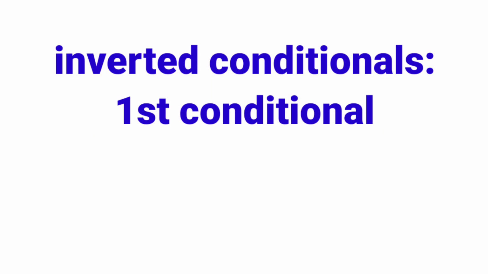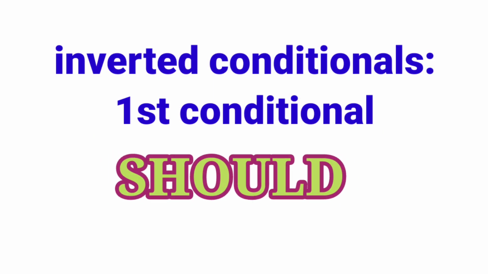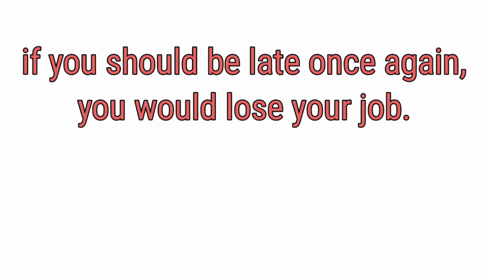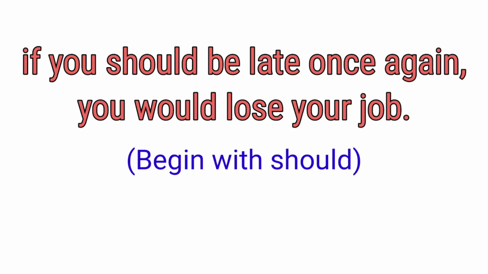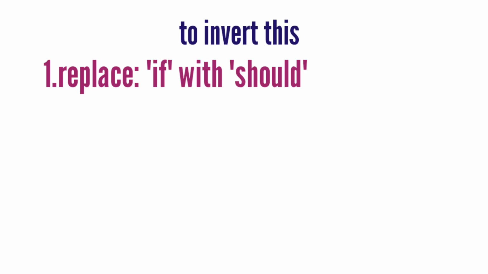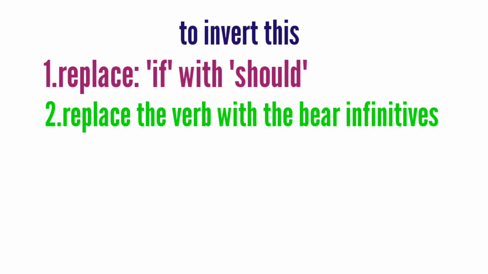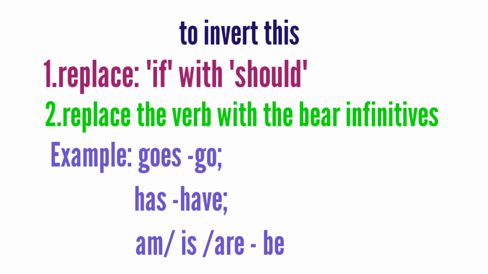Inverted conditionals, first conditional: should. For example, if you should be late once again, you would lose your job. Begin with should. To invert this, number 1, replace if with should. Number 2, replace the verb with the bare infinitive. For example, goes changes to go, has changes to have, am, is, are change to be.